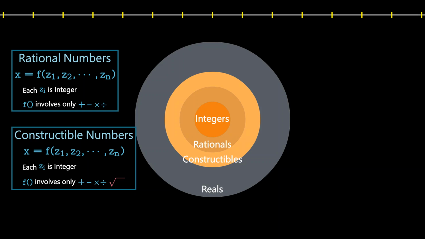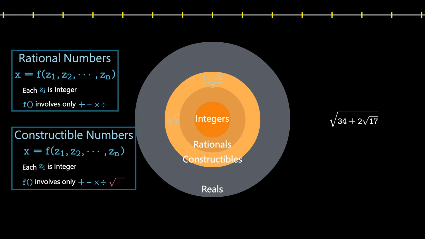Constructible numbers form a larger set than rational numbers. The irrational number square root 2 is a constructible number, and the golden ratio, 1 plus square root 5 divided by 2, is also a constructible number. It is important to note that these operations can be nested. For example, square root 17 is a constructible number, and square root of 34 plus 2 times square root 17 is also a constructible number.